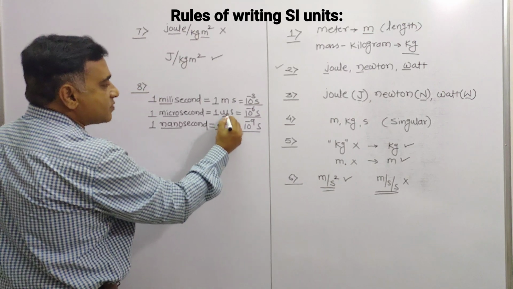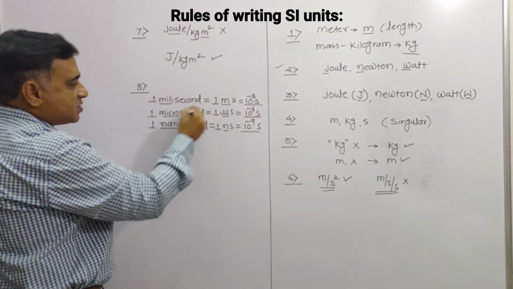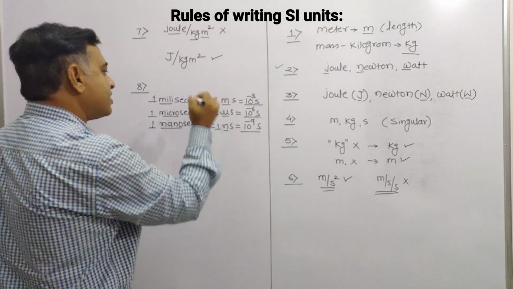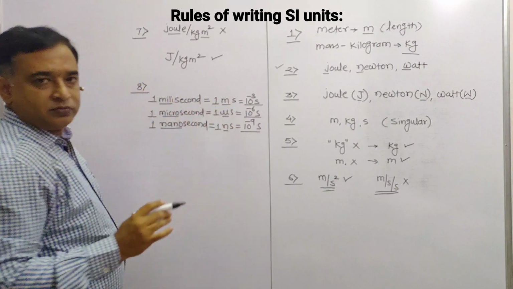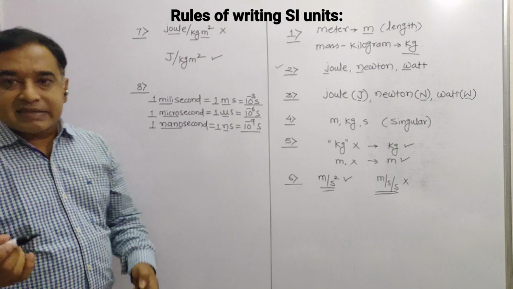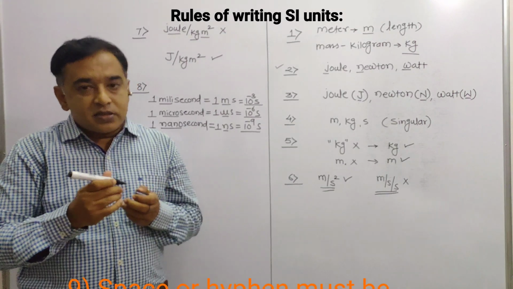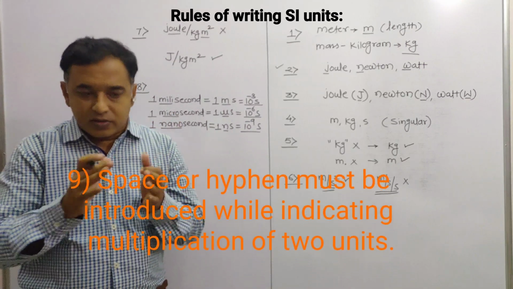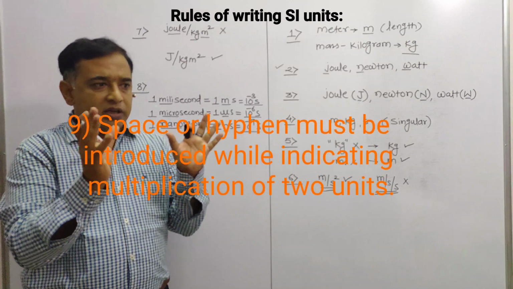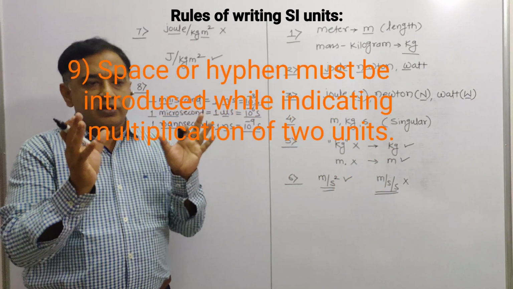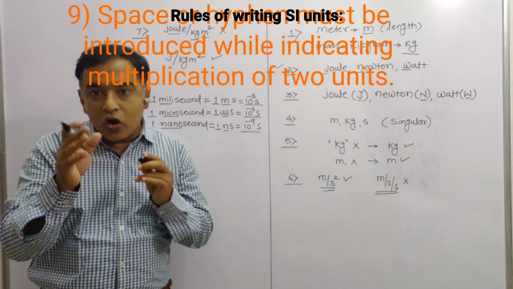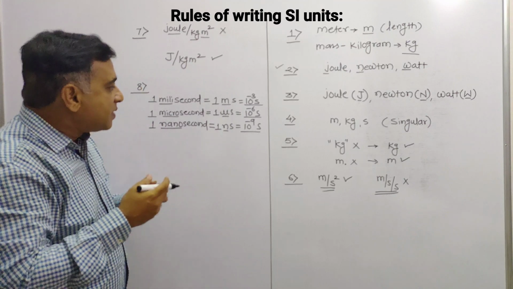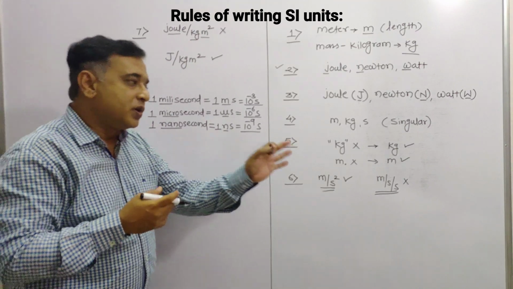But these are the prefixes which we are going to utilize to express the full form. Before the symbol of the SI unit, we are going to use prefixes such as milli, micro, nano. Okay, and the last sentence we are going to take is that a space or hyphen must be introduced. We know that when one unit is multiplied with another unit, a space or hyphen is given. A space or hyphen must be introduced while indicating the multiplication of SI units. How?